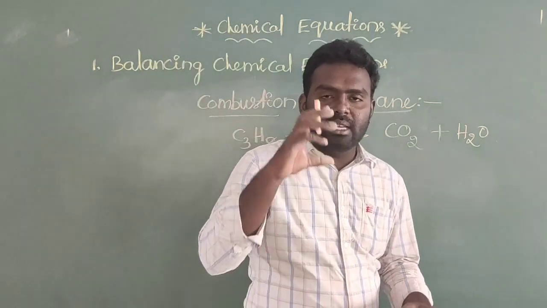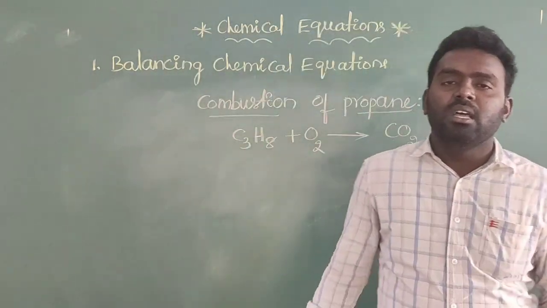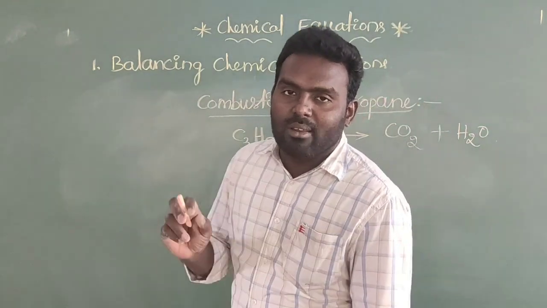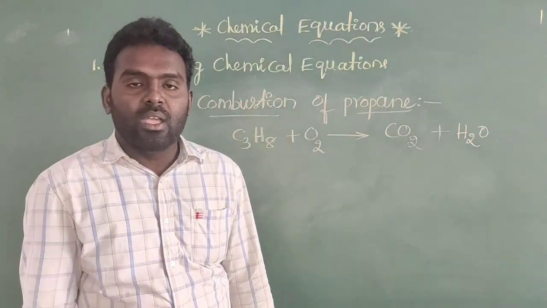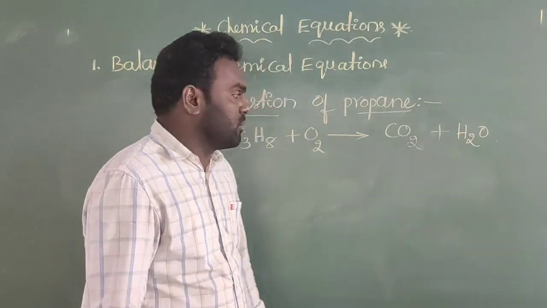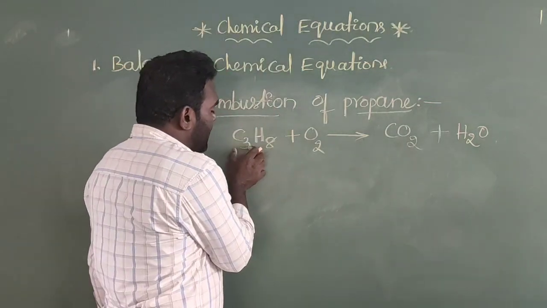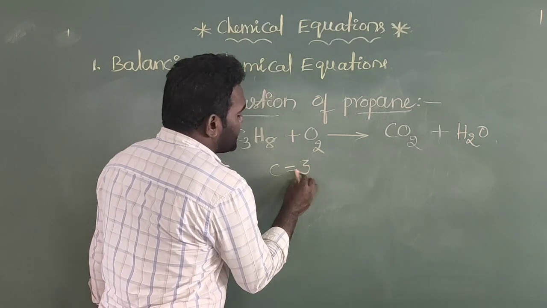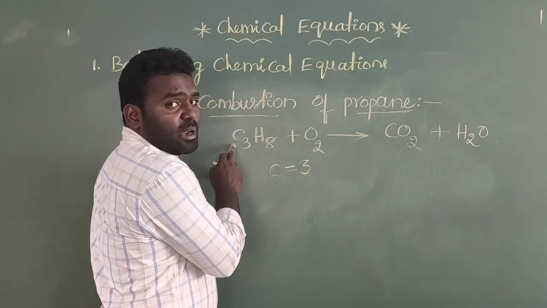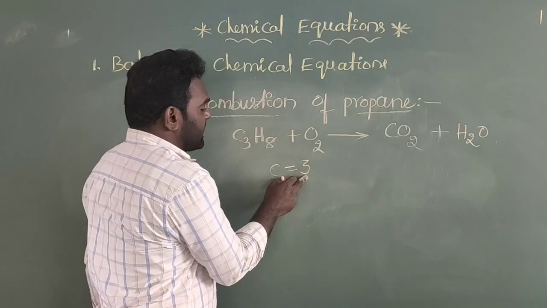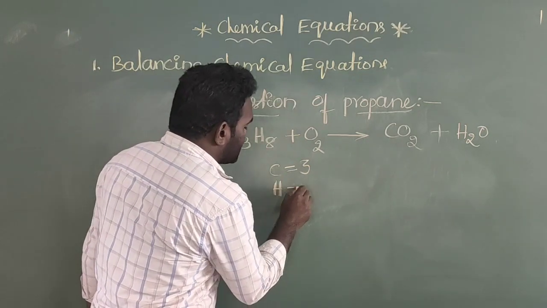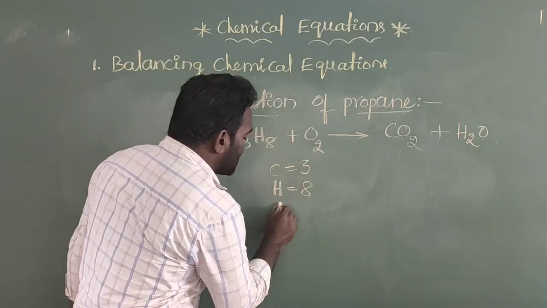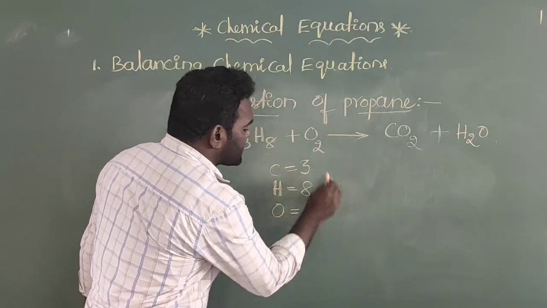Now, by observing this chemical equation, this is called an unbalanced equation. This unbalanced equation we call a skeletal equation. See here, how many carbon atoms are there on the reactant side? 3. How many hydrogen atoms are present on the reactant side? 8. And how many oxygen atoms are present on the reactant side? 2.